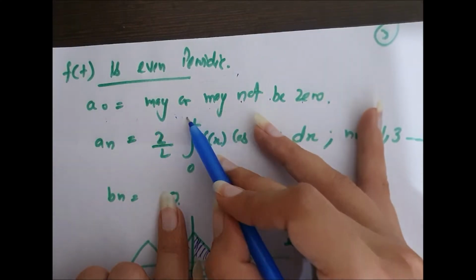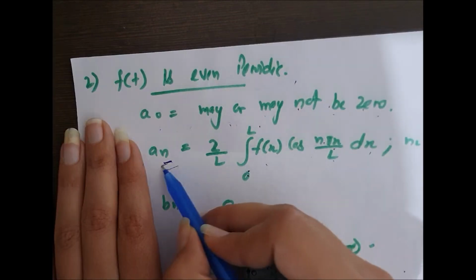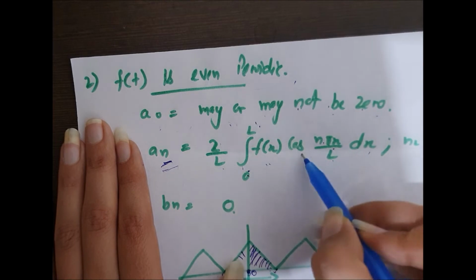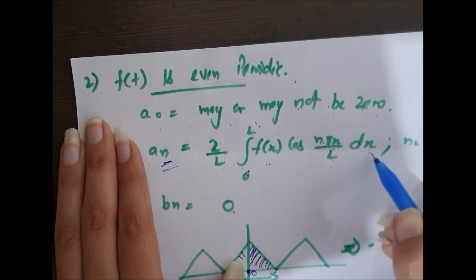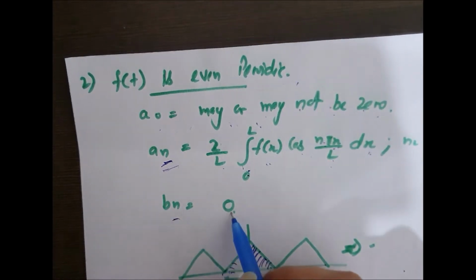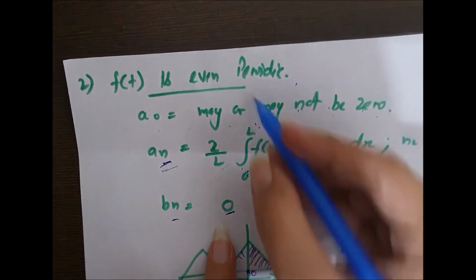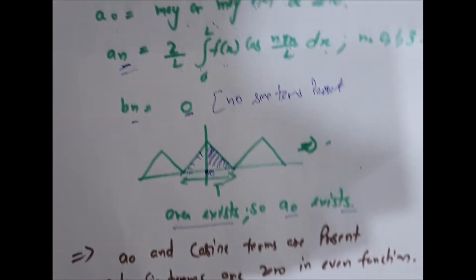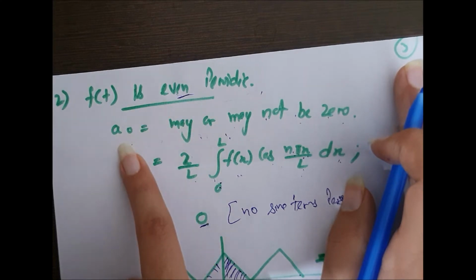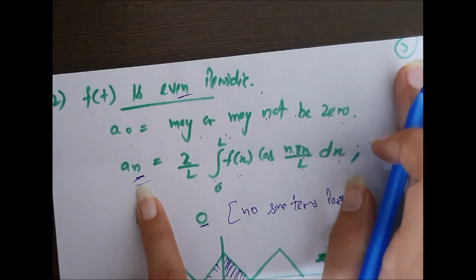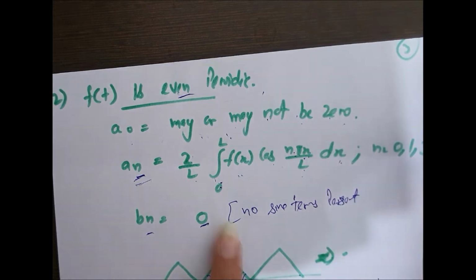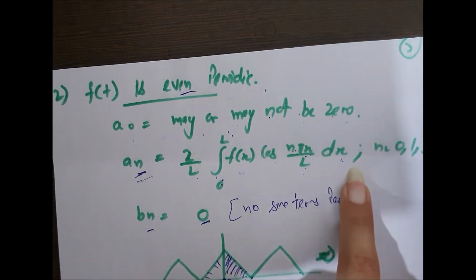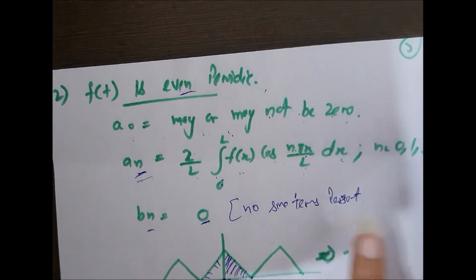Here a naught may or may not be 0, and an is 2 by L, from 0 to the upper limit, f(x) cos(n pi x upon L) dx, and bn is 0 because in an even function no sine terms are present. So conclusion: in an even function a naught can be present, an is present and bn is 0. In even functions only area exists and cosine terms exist and sine terms are 0.